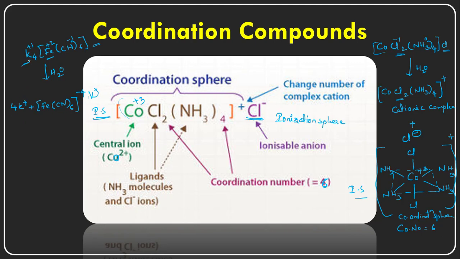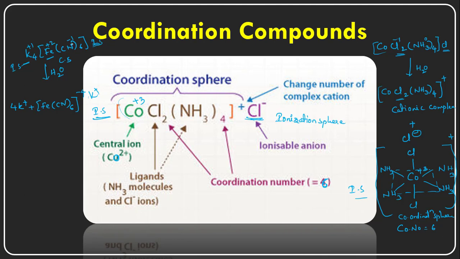So these are outside the coordination sphere. That is the reason they dissociate from the complex into the water when the water is added to this particular complex. And in this particular complex, inside the square bracket is called the coordination sphere, and outside the coordination sphere is called the ionization sphere, right?